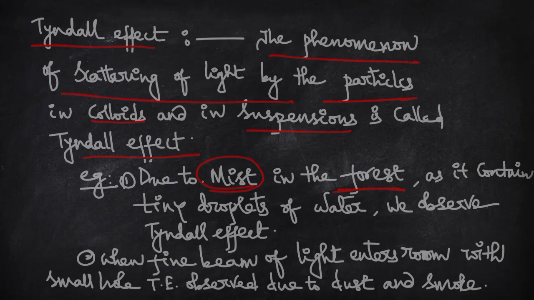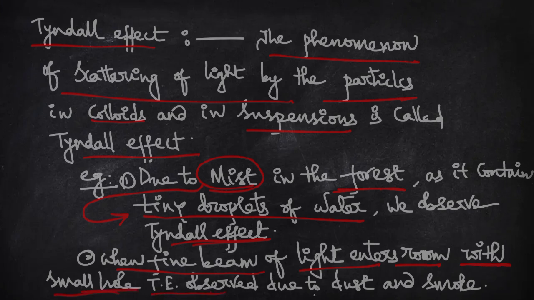be mist. Mist is nothing but it contains some tiny droplets. Due to these tiny droplets of water, the light is scattered and we observe Tyndall effect. In our daily life, when a fine beam of light enters a room which is somewhat dark through a small hole, Tyndall effect is observed.